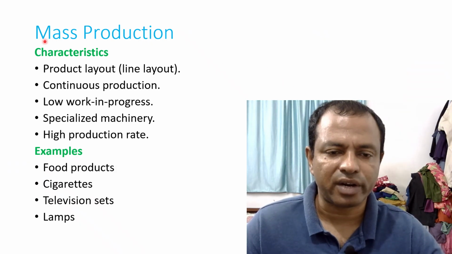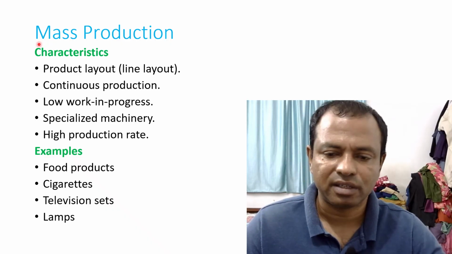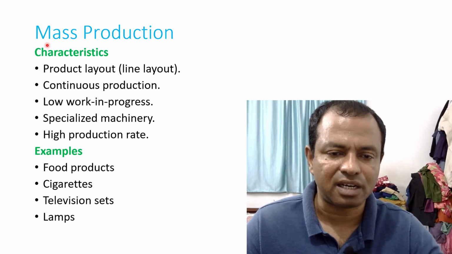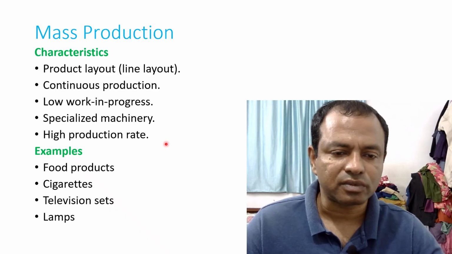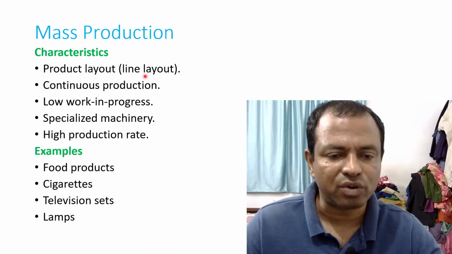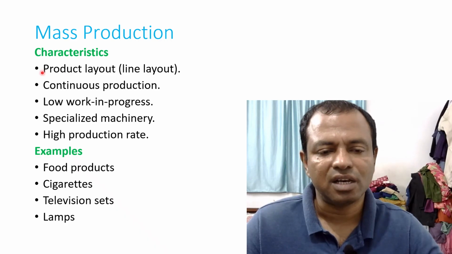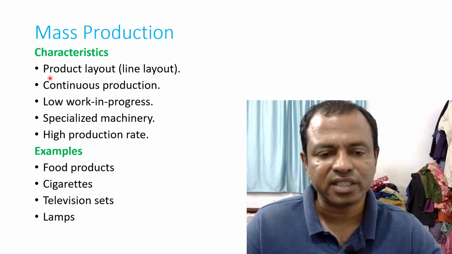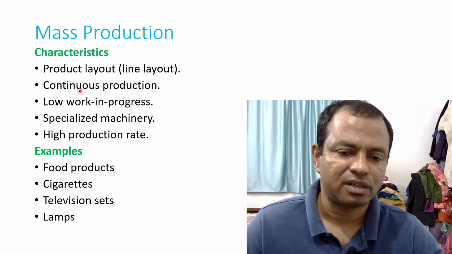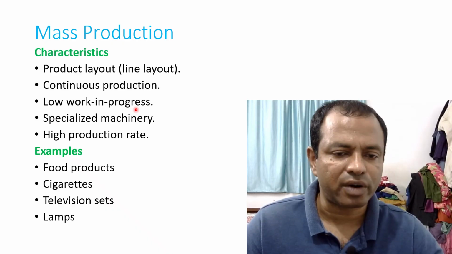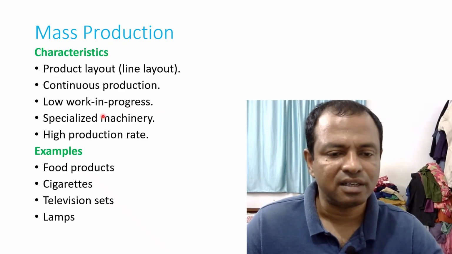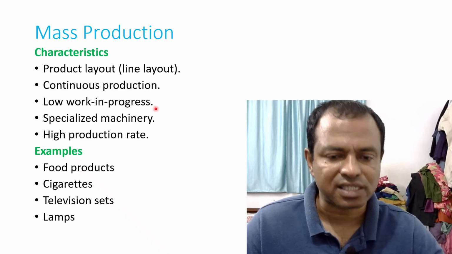Next, the third production system is mass production. Here the characteristic is, as the name shows, high production rate. Then another layout known as product layout is used. That means for a particular product to be finished, machines are arranged. So continuous production happens, low work in process. That means since continuous production is being done, semi-finished goods are less and specialized machineries are used.